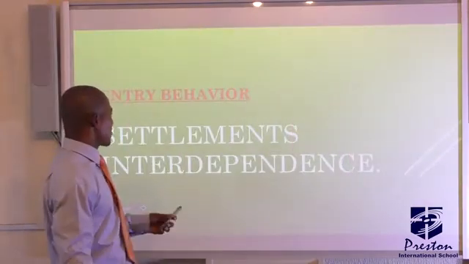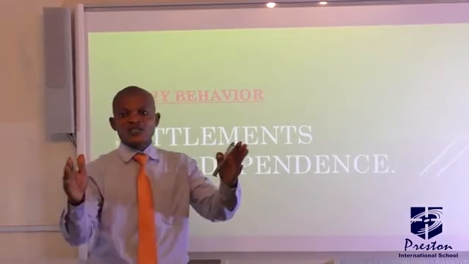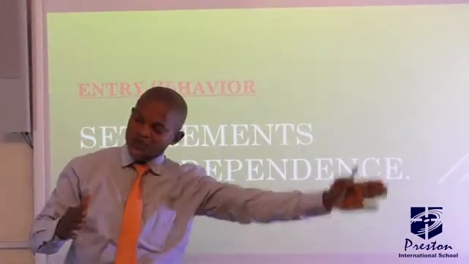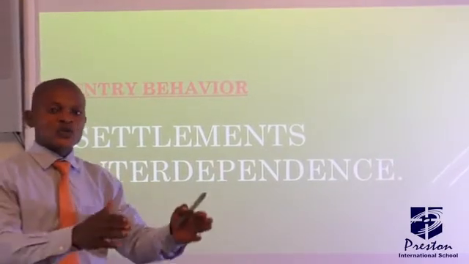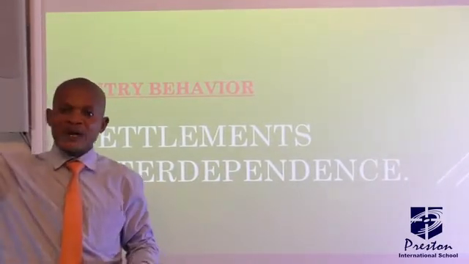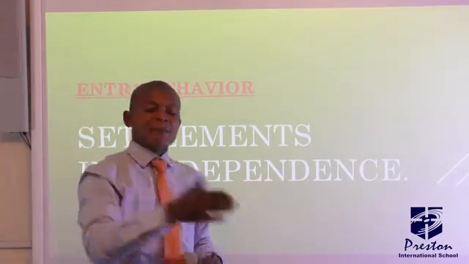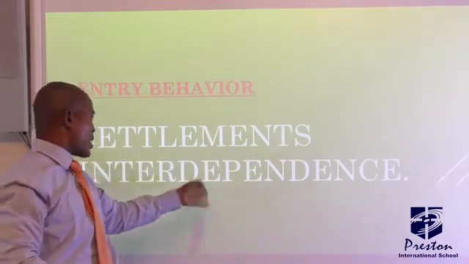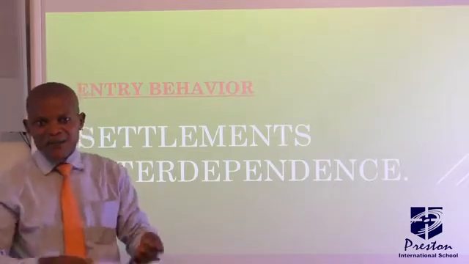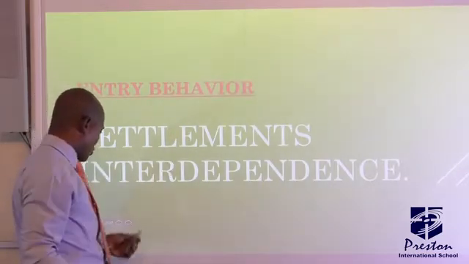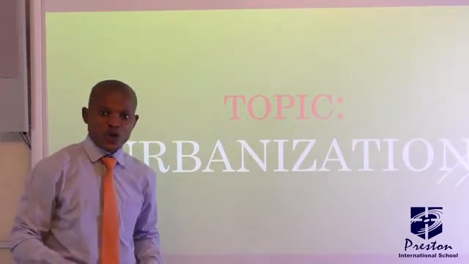Remember, in the last class, we looked at settlement interdependence. That is, the various ways through which one settlement depends on the other, rural and urban settlement. I told you rural settlements depend on urban settlements for processed materials like milk, while the urban settlement depends on the rural area for food in particular, like yam, and many more benefits they derive from the rural area. But today, we are looking at urbanization.